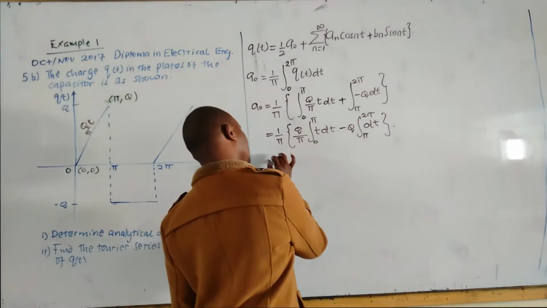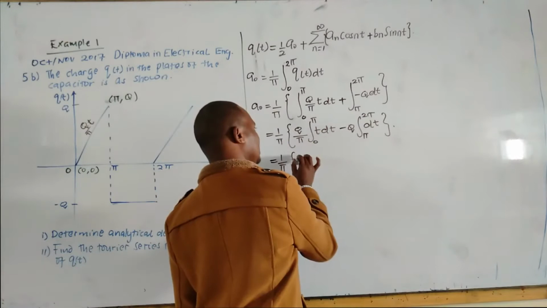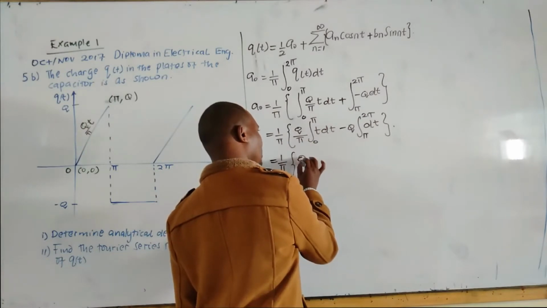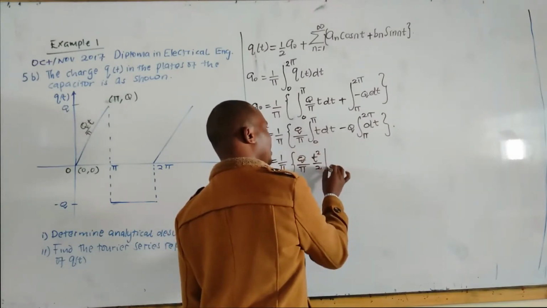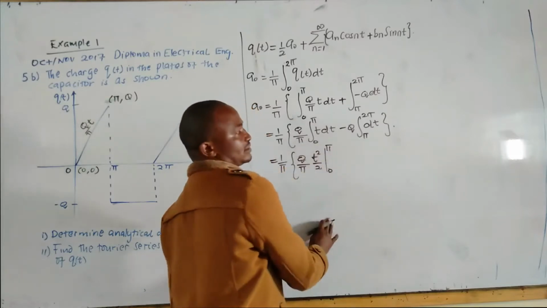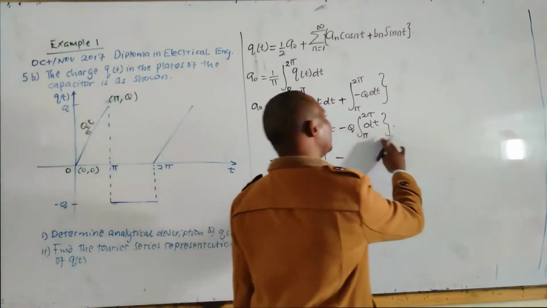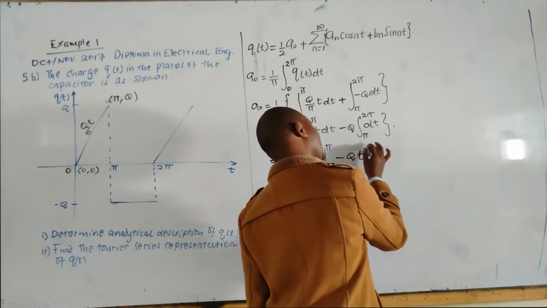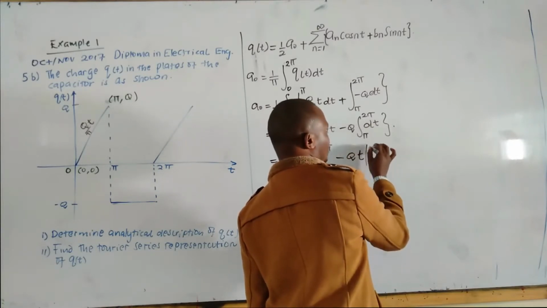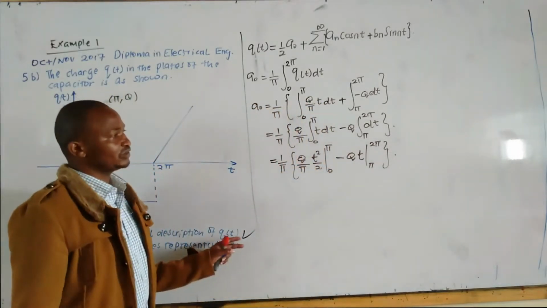We get 1 over pi, integrate t, it will be t squared all over 2, applying limit from 0 to pi, minus the integral of dt, which gives you qt, then you apply limit from pi to 2 pi.